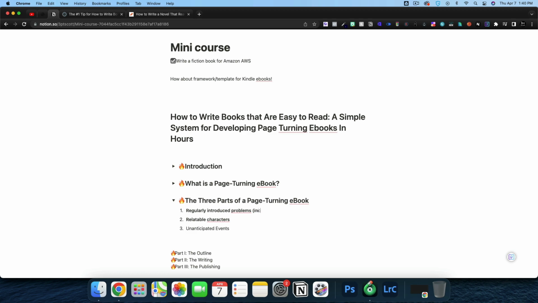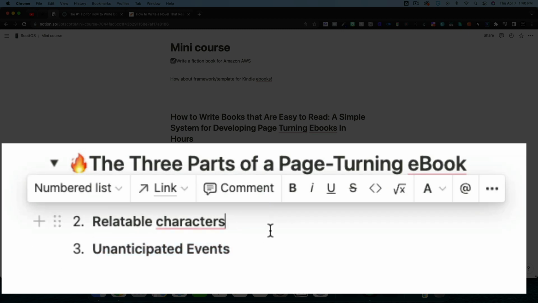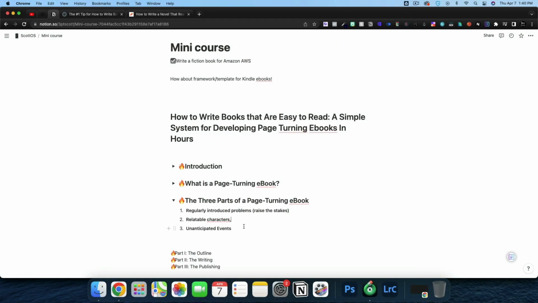And then in here, I'm going to say raise the stakes. So we're looking for page turners. We're looking to keep people guessing. We're looking to keep people invested. And one of the ways to do that is make the stakes higher and higher.